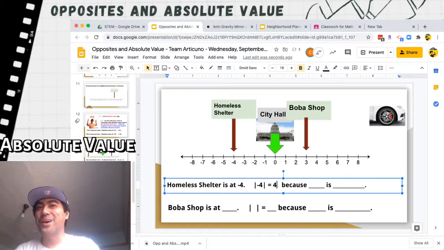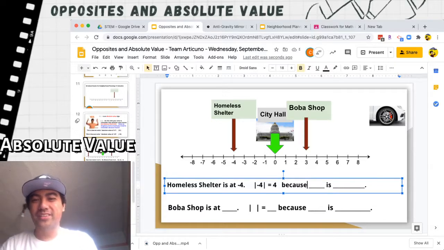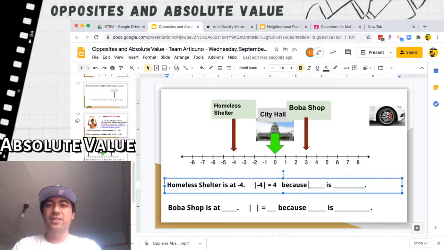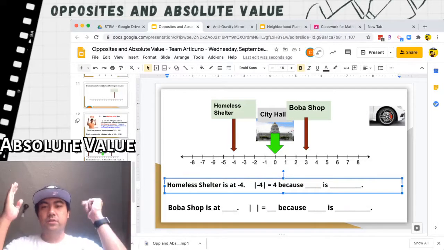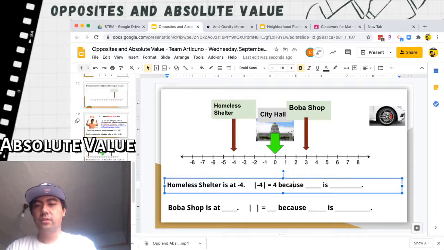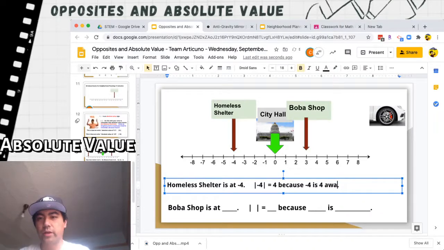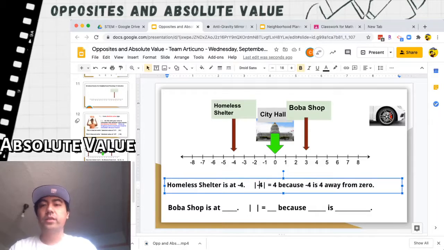I wonder if you notice a pattern. In fact, there is a pattern. We've got to write a because statement. The absolute value of -4 is just 4 because the -4 is 4 steps away from 0. Or we can just say 4 away from 0.